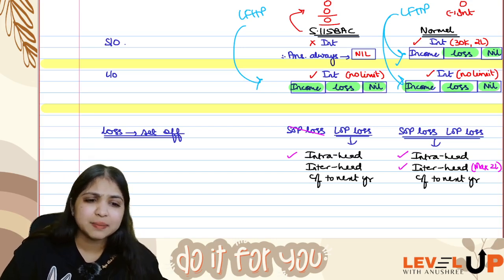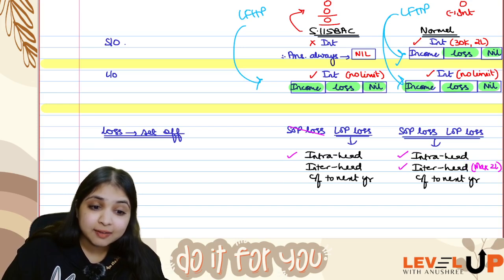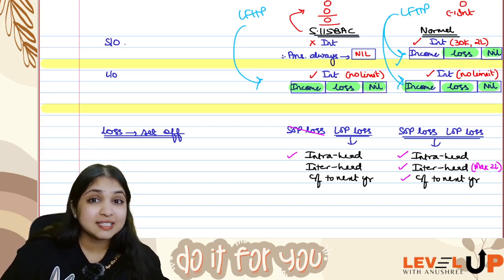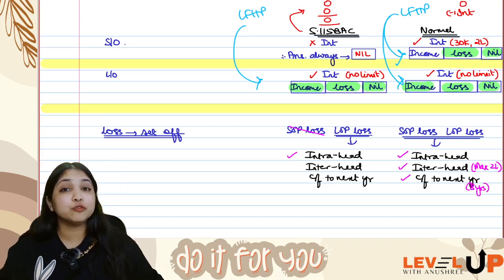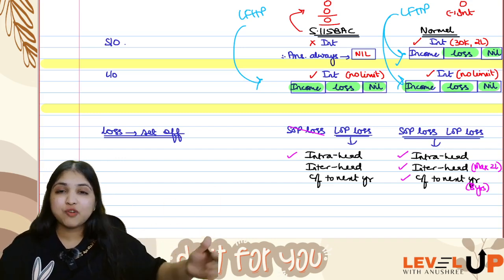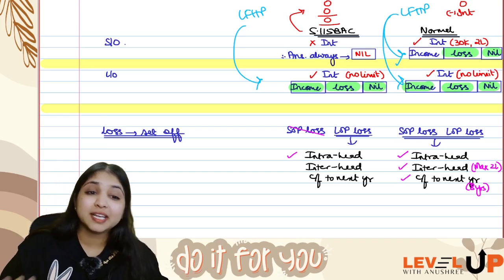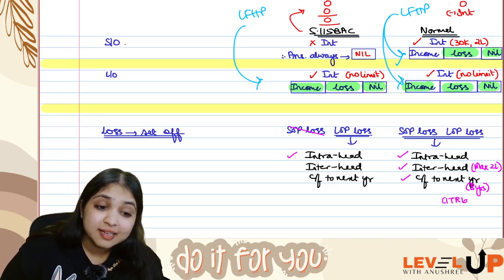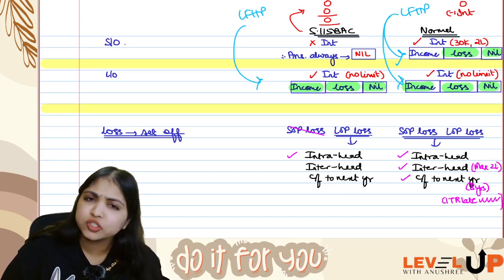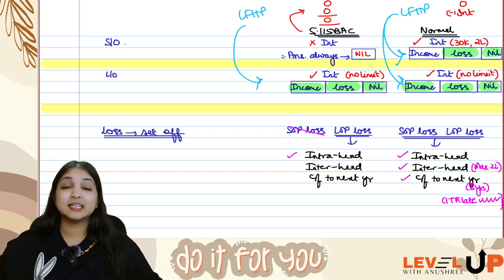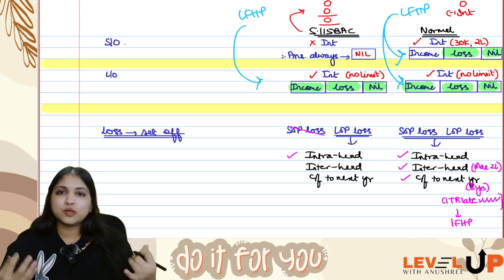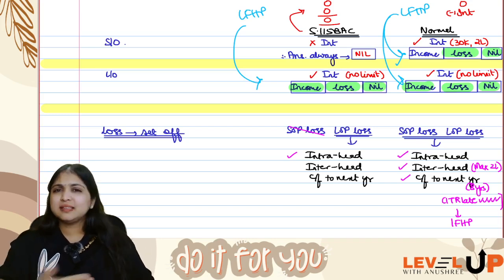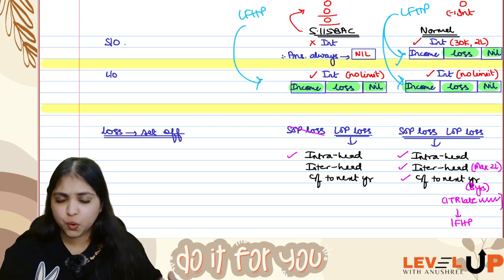And if we are unable to do intra-head or inter-head, then we can carry forward to the next year also. In this case, the loss will be carried forward for a total of 8 years. Generally you must have learnt you have to file ITR on time if you want to carry forward current year losses. But loss from house property, even if you file your ITR late, you can still carry forward this loss, no problem. You can carry it forward for 8 years. In these 8 years you can adjust it against any income from house property. If you have any IFHP, you can adjust it. This is as per the normal provisions. Here also no change, we know all of this.